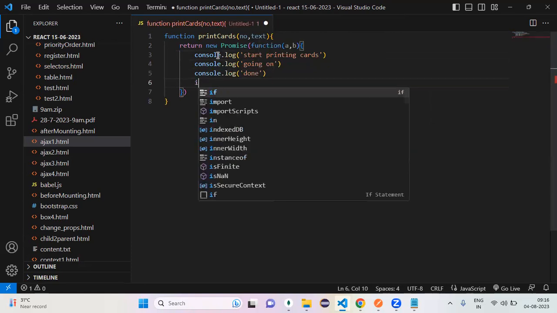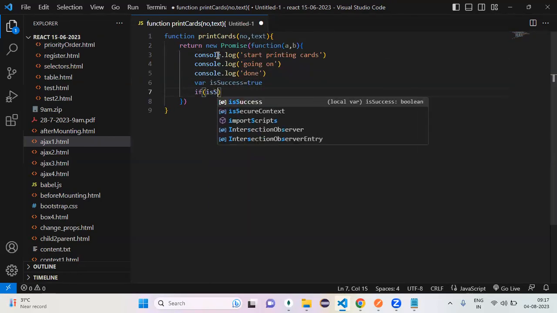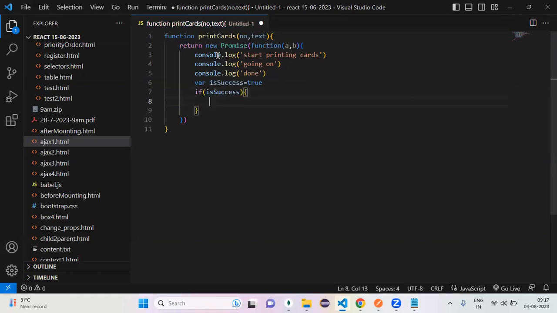If success is true, you have to give your success response, otherwise your failure response. If it is success, A of number of cards, otherwise B of 0, like this. Yes or no? All are agreed? Yes.